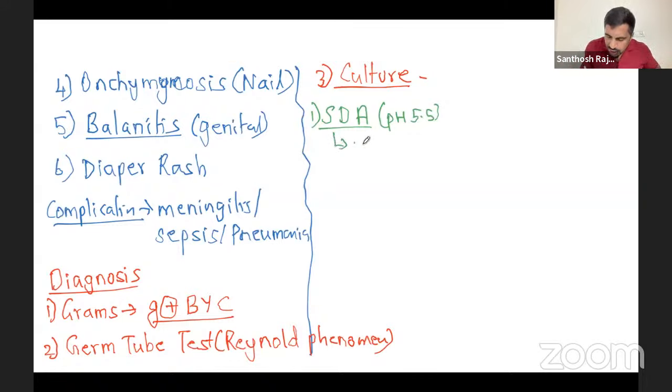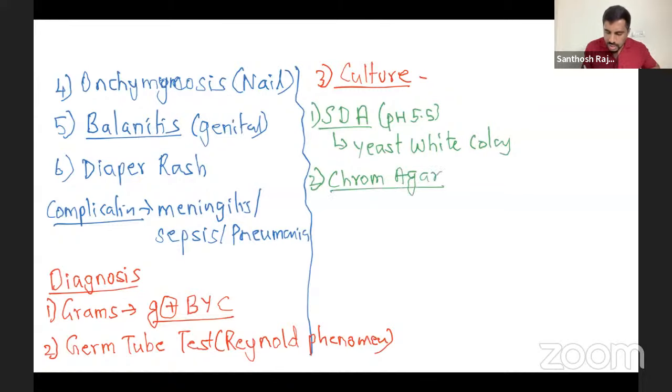So on SDA agar, you'll see a whitish yeast colony. Yeast is like a paste. So a white colony you can see on SDA agar. Okay, that is one. Number two would be your chrome agar. I'll show you the chrome agar in a while. In chrome agar, each Candida produces different colors. Based on the colors, you identify the species.